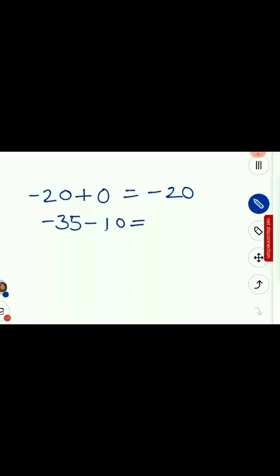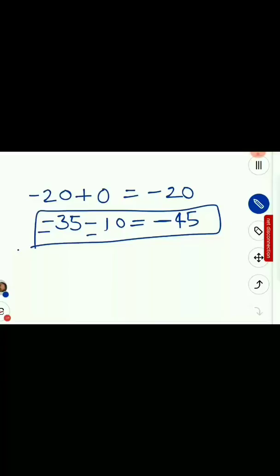Let's take some more examples. Minus 20 plus 0 is equal to minus 20. Minus 35 minus 10. So both have the same sign, that is negative. So the sign of the answer is negative. That is decided. And the operation that we have to perform is addition. So 35 plus 10 is 45. The answer is negative 45. Understood?